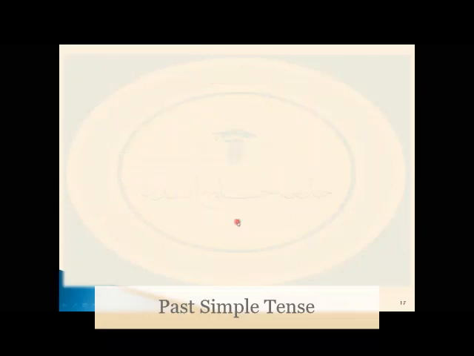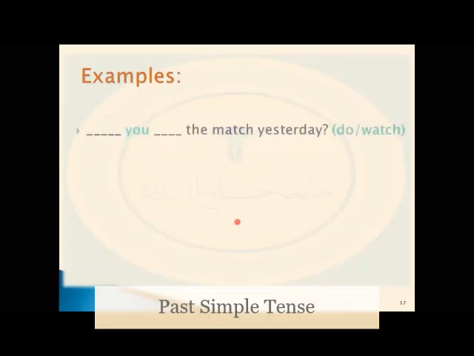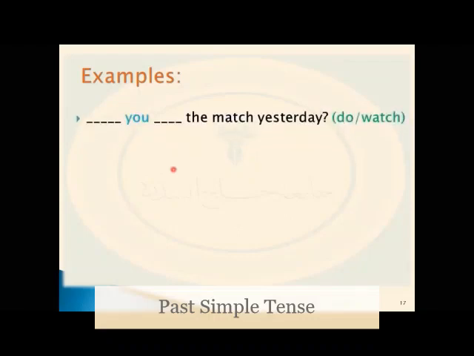Okay. Now let's think of some practice of questions and negative forms. You watch the match yesterday, here we have do and watch. Since we are talking about yesterday, that means here it is better to use did.